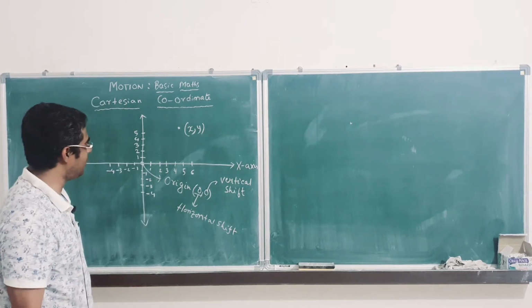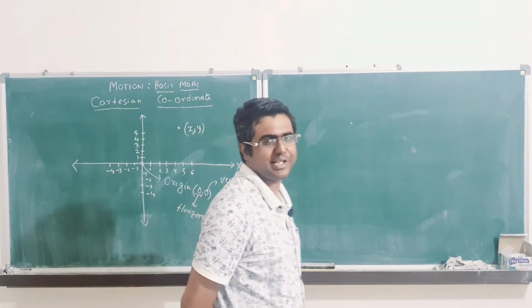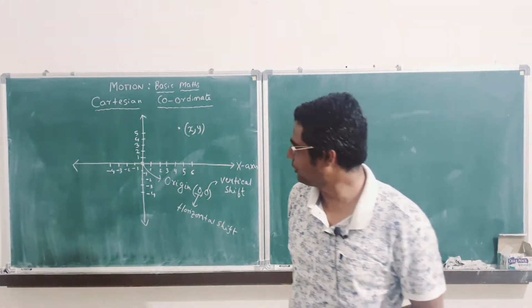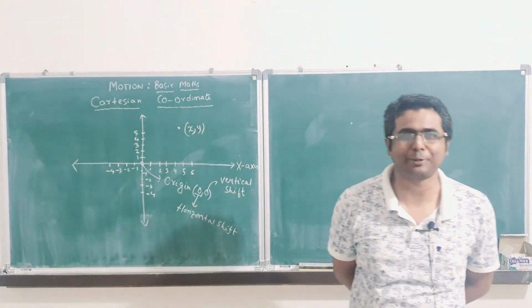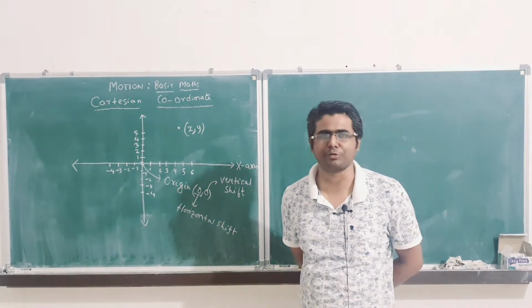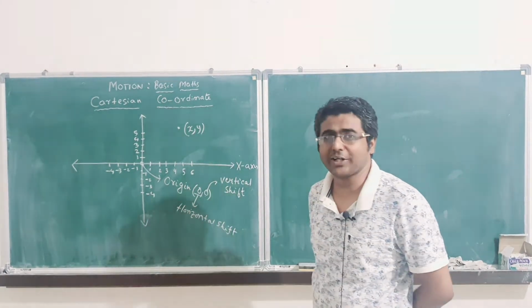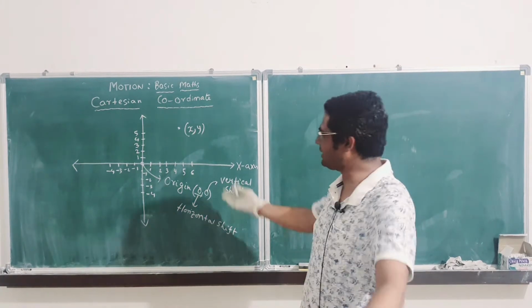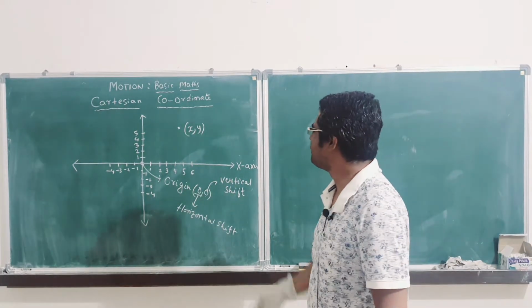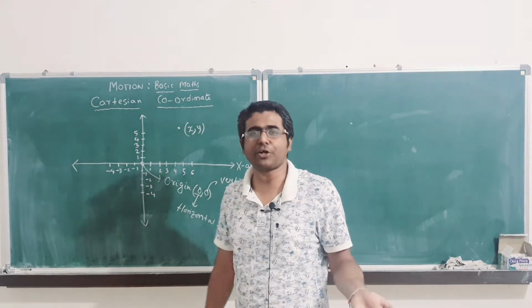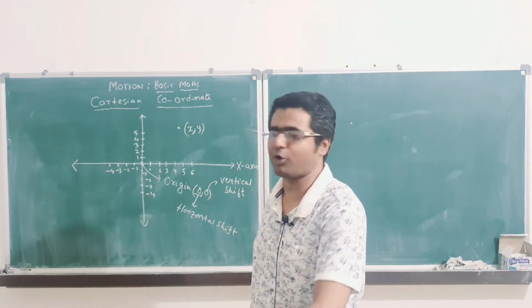Clear? I hope you have copied down everything with me, and believe me, you have learnt a lot about Cartesian coordinate system in this 3 to 4 minutes of lecture. Now suppose I want you to plot a point on this. This is what is graph, right? So suppose I want you to plot a point, say 5,4